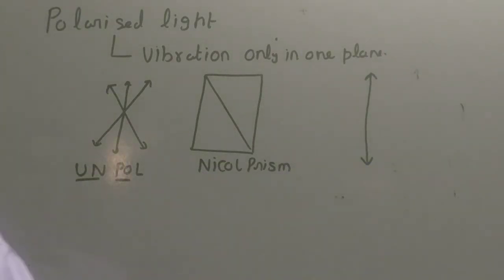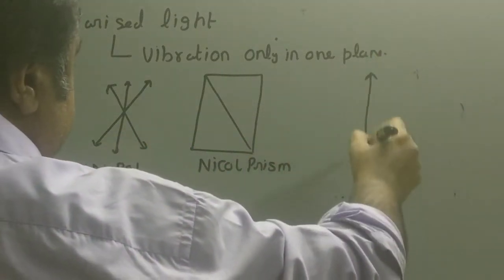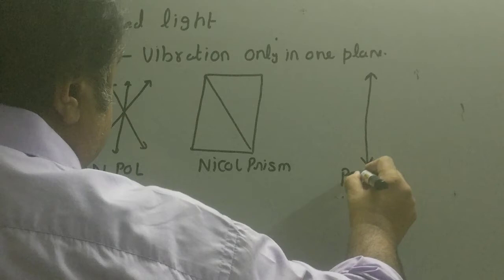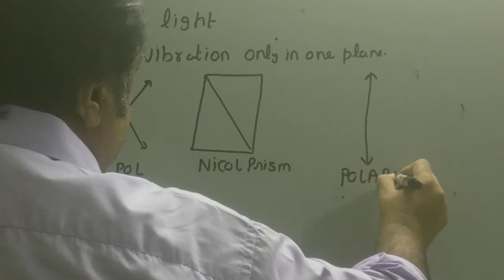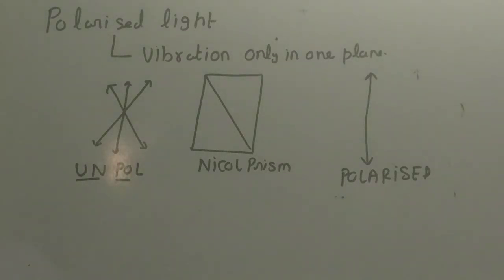As a result, it will have vibration only in one plane, and it becomes polarized light. So what is unpolarized light? The one which can have vibration in any plane. What is polarized light? The one which can have vibration only in one plane. Vibration of electric and magnetic field, perpendicular to each other.